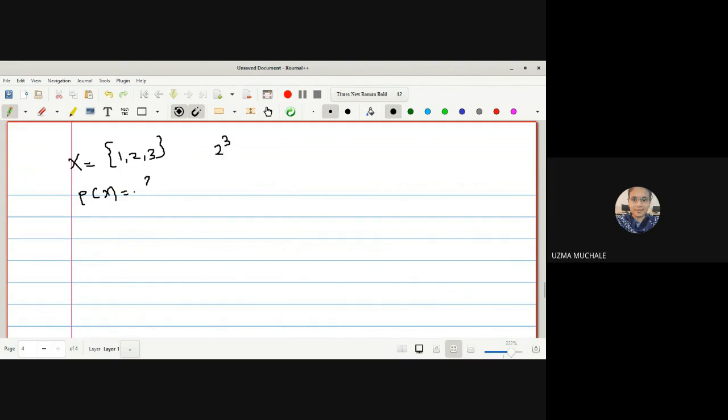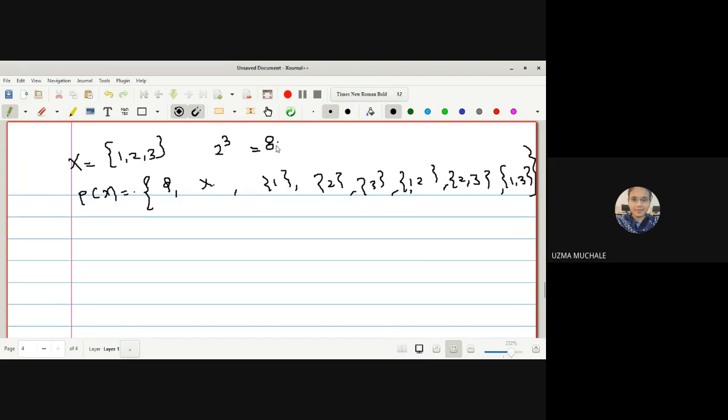How many elements are we going to write down? First the empty set and X, or instead of X you can write it as {1,2,3}. Next are the singleton elements, {1}, {2} and {3}. Next are {1,2}, {2,3} and {1,3}. I hope now you remember what the power set of X is. How many elements will it have? 1, 2, 3, 4, 5, 6, 7, 8. So in total we get 8 elements, in which 3 are singleton sets, 3 are doubleton sets, and then the empty set and X.